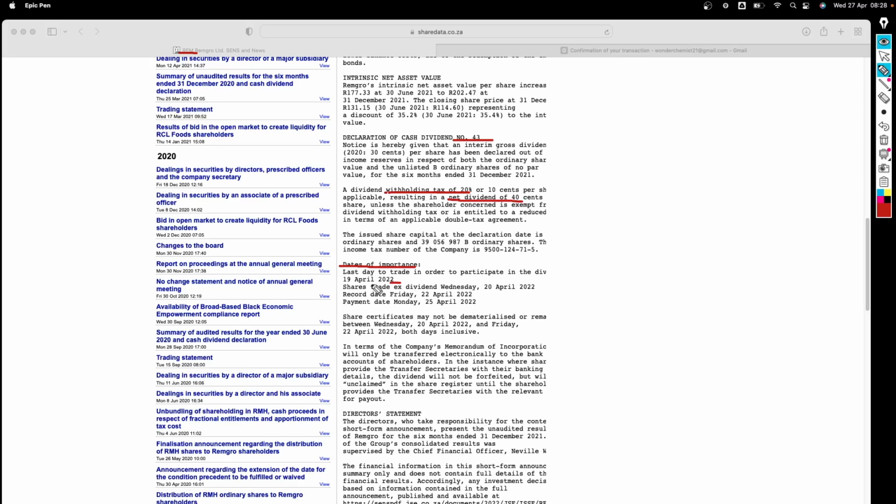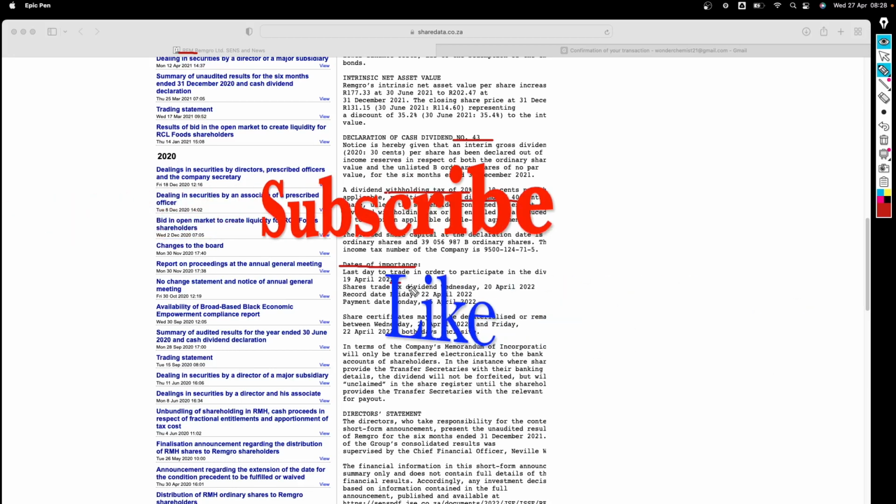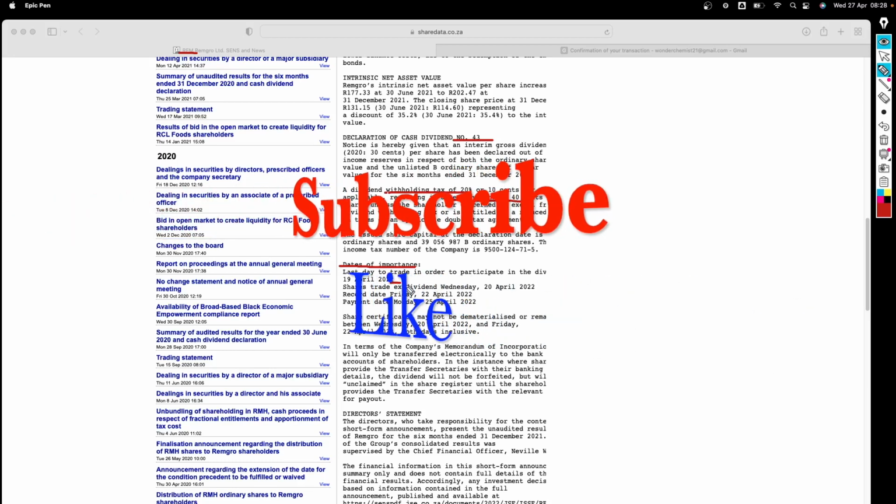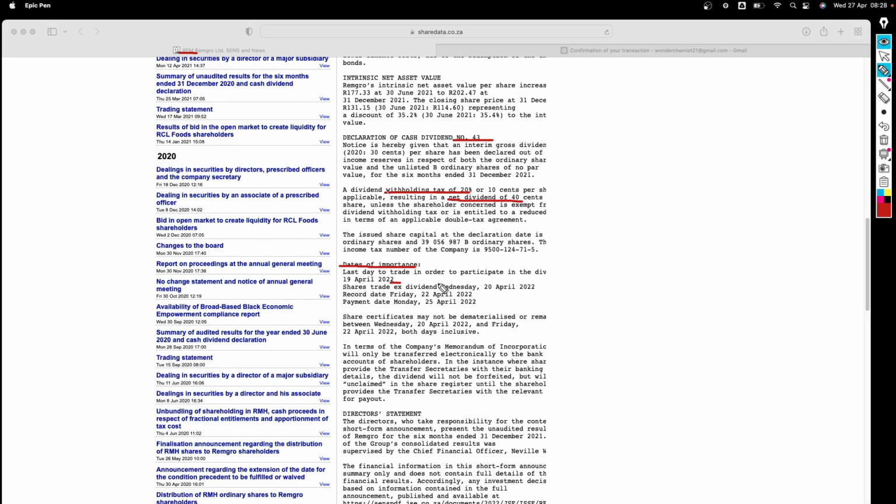What does that mean? You can still buy these shares on the 19th of April, but the shares won't be in your name yet, but at least you will have those shares. It will be recorded that you are a share owner of Remgro. Then there's this date, shares trade ex-dividend, which is just the following day. So in order to participate, you need to trade on the 19th. Then after, on the 20th, the shares start to trade ex-dividend.